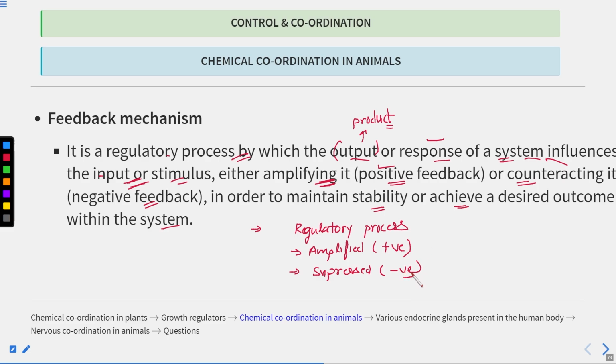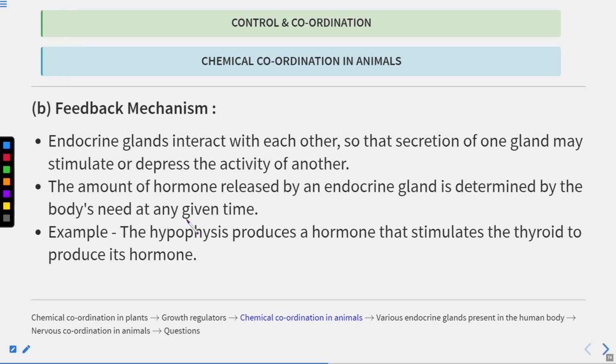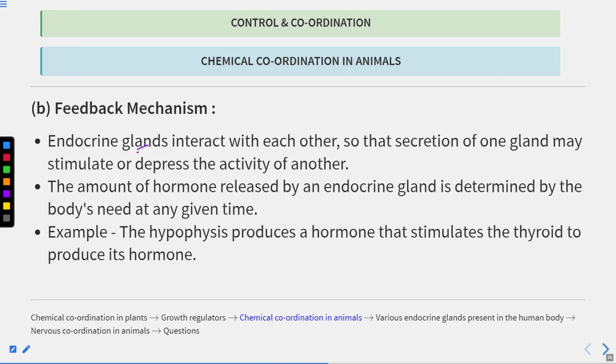And it is done in order to maintain stability. What is the role of this feedback mechanism? It helps to maintain stability or to achieve a desired outcome within the system. Clear? Now, the endocrine glands interact with each other so that the secretions of one gland may stimulate or depress the activity of another.